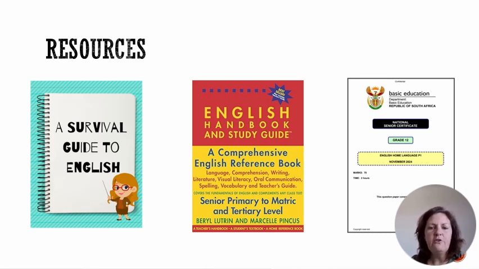Of course, for me, the really important thing for any matric paper is that you are practicing past papers and familiarizing yourself with how they ask the questions. I would always recommend that you study at least 3 past papers before you go in and write an exam. And so today and during the course of this week, I'll be revisiting the English Home Language Paper 1, November 2024 paper with you.